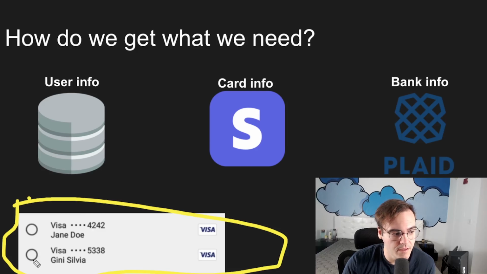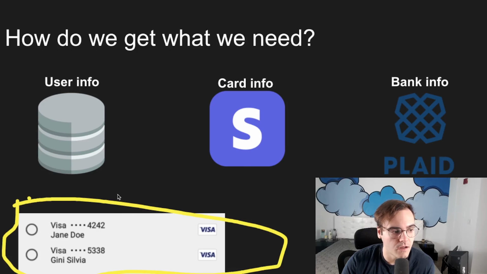So in order to get the information to populate this component, we're going to need to grab stuff from a few separate places. Our card information in this example is in Stripe, which is just a payment processing system. And our bank information is in Plaid. And these two have an integration. So Stripe and Plaid have already set up some stuff for us so that they can communicate. And then our user information is in our own database.